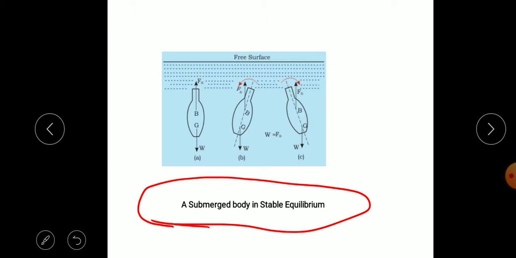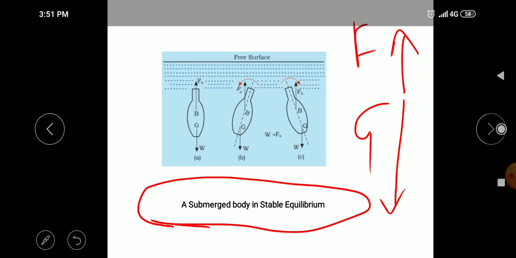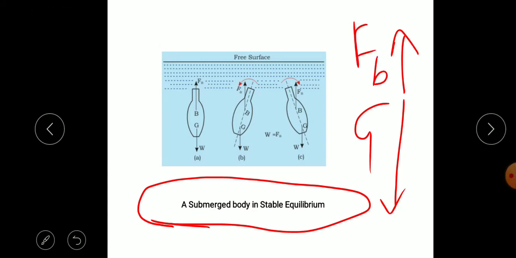So here we have a submerged body in stable equilibrium. We can see here G is the weight of the object acting in the downward direction. The buoyancy force FB acts in the upward direction. So initially it is in a stable position. Now if we get a tilt, an angular displacement, suppose in the anti-clockwise direction.